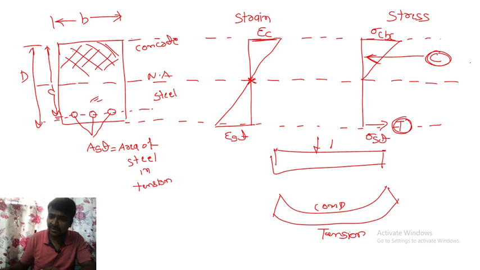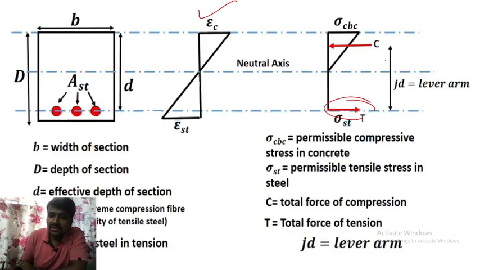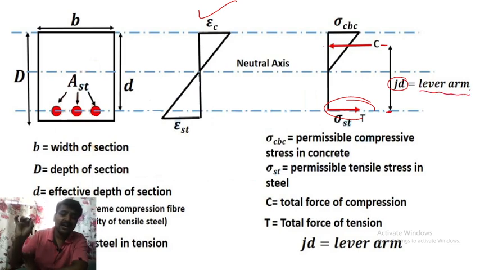This is compression and this is tension. The distance from the point of application of compression stresses to the tension stresses, that we call J into d, the lever arm.